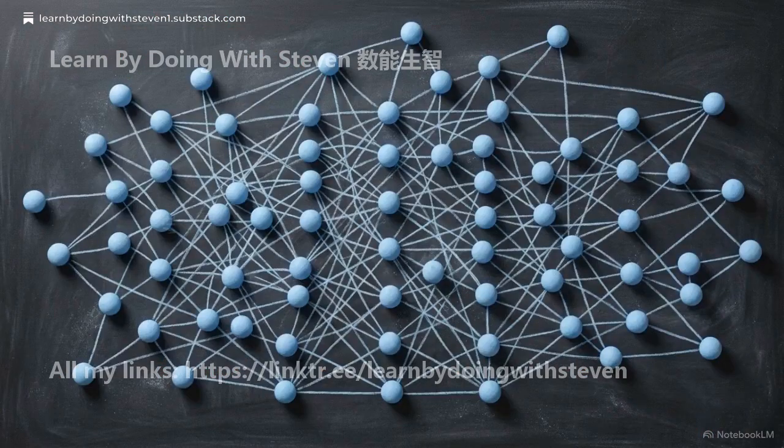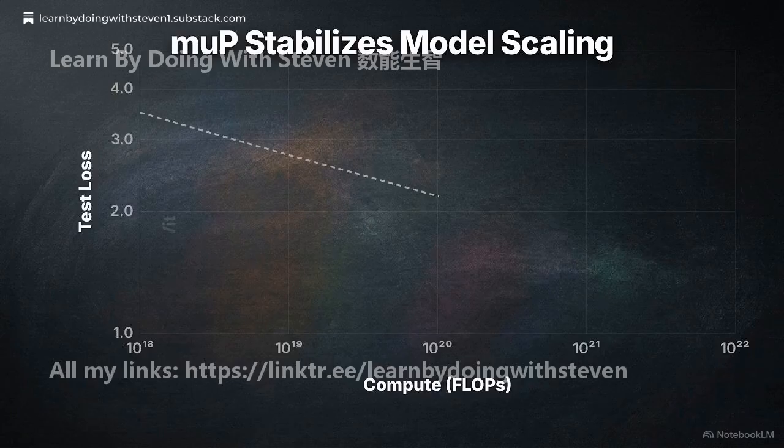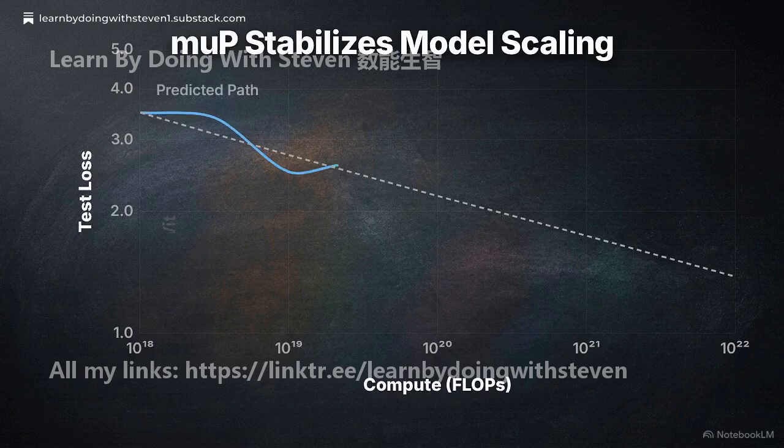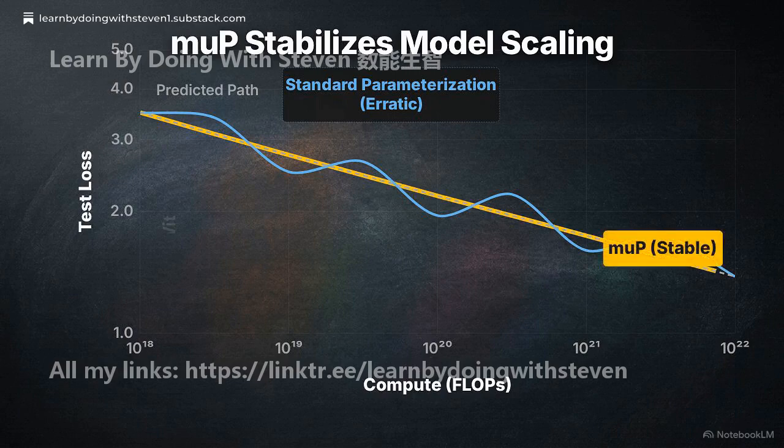Maximal update parameterization scales every layer's individual learning rate by 1 over its width, mathematically freezing the optimal learning rate across all architectural scales. This test loss plot from the Cerebras-GPT runs validates the derivation. Look at the blue line tracking standard parameterization. Unstable learning rates cause the data to oscillate around the predicted fit line. Now observe the orange muP line, adhering strictly to the predicted scaling path.